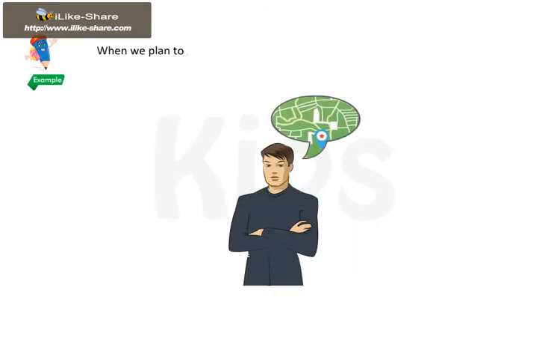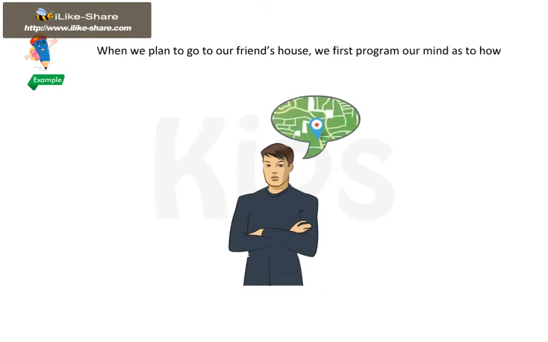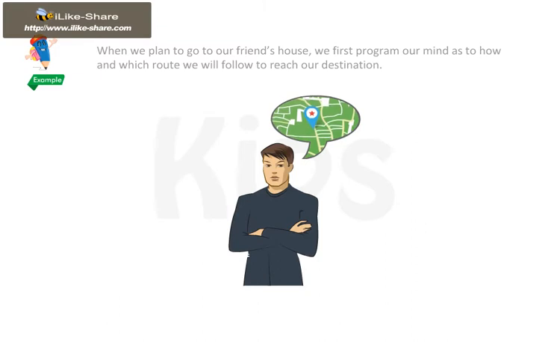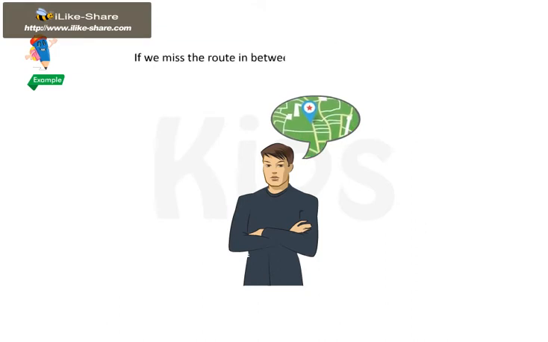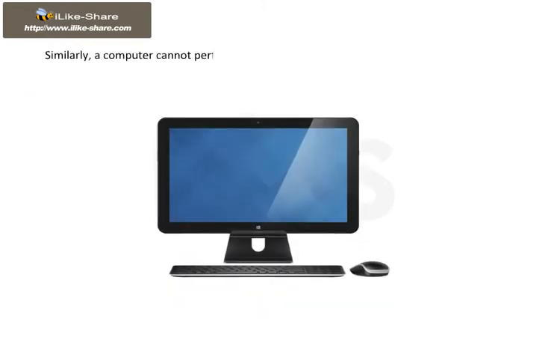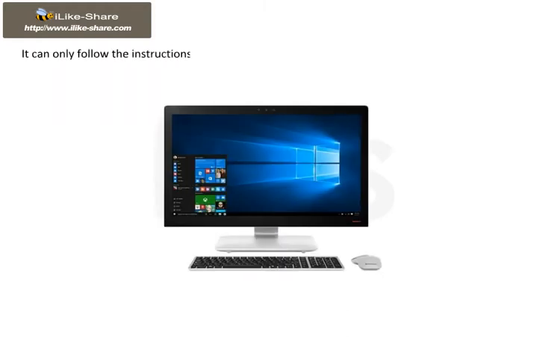Let me give an example. When we plan to go to our friend's house, we first program our mind as to how and which route we will follow to reach our destination. If we miss the route in between, we cannot reach his or her house. Similarly, a computer cannot perform those tasks for which it has not been programmed. It can only follow the instructions specified in the programs and perform the functions accordingly.